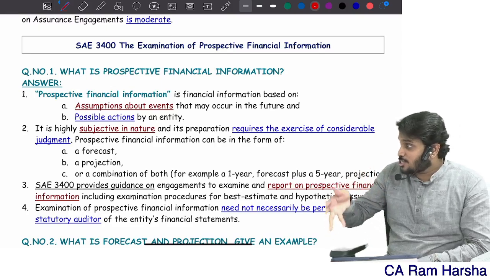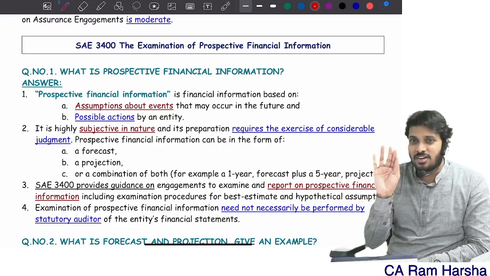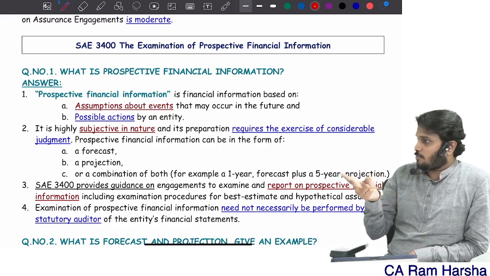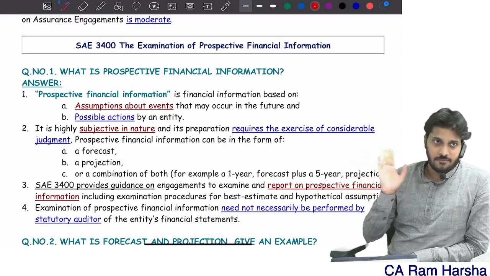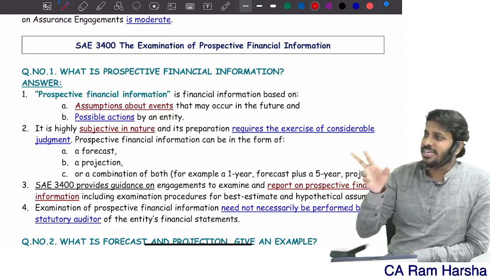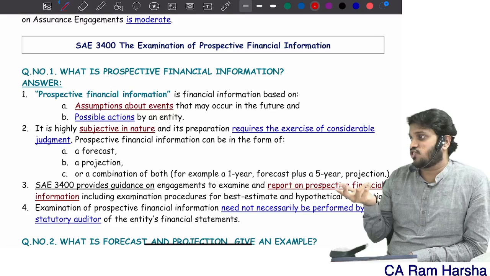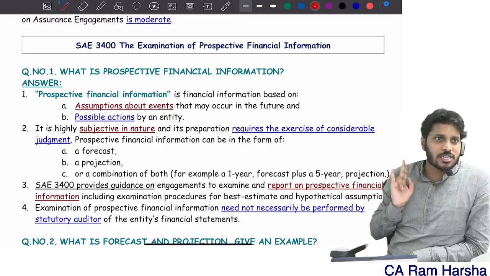If you are giving assurance on assumptions, they are using the word moderate assurance. Technically, what is the difference between limited assurance and moderate assurance? Can we quantify? We cannot. They both are interchangeable words, but since it is standard terminology, let us not interchange. Technically, for me, both are the same.